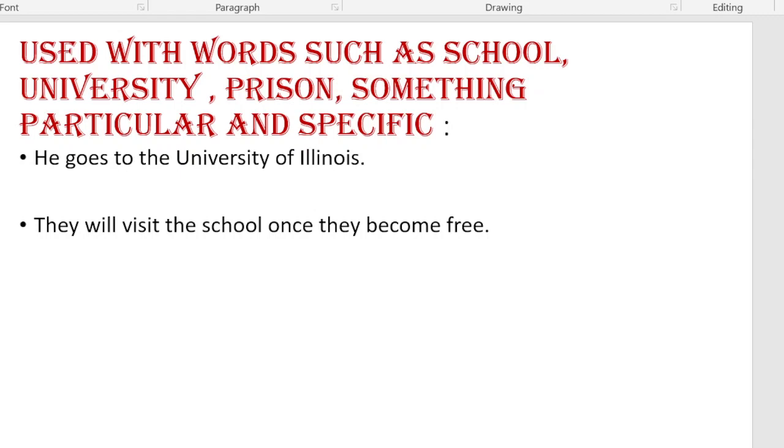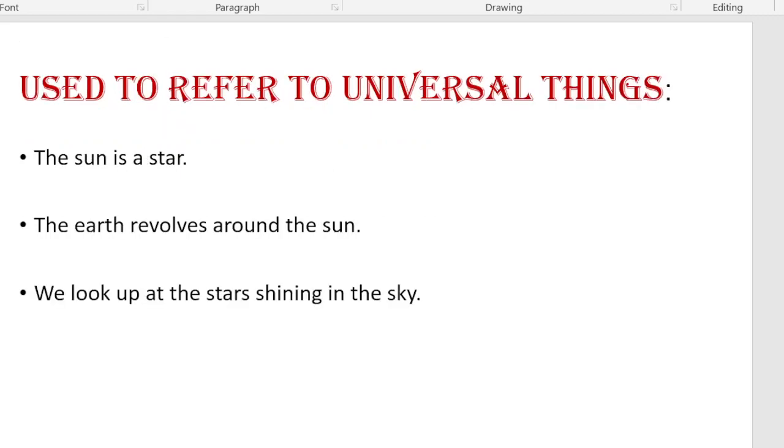He goes to the University of Illinois. They will visit the school once they become free. It is used to refer to universal things. The sun is a star. The earth revolves around the sun. We look up at those stars shining in the sky.